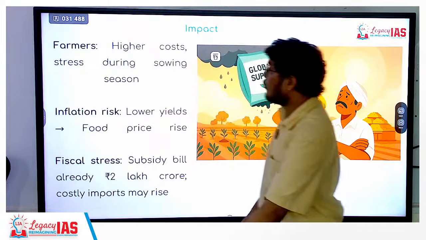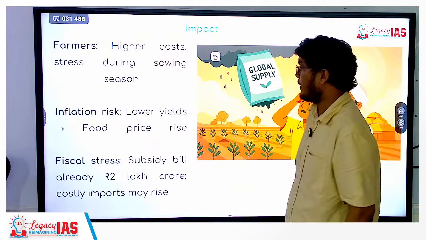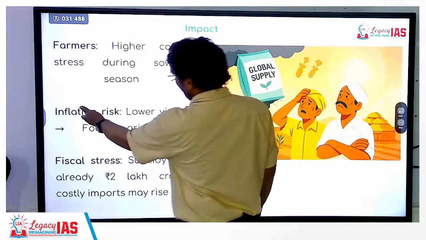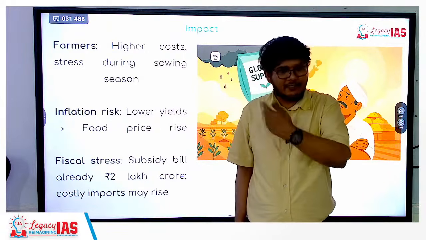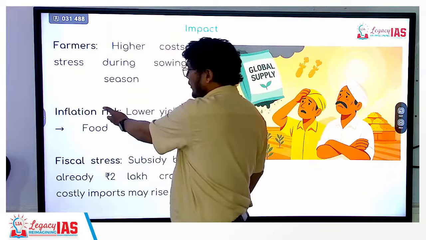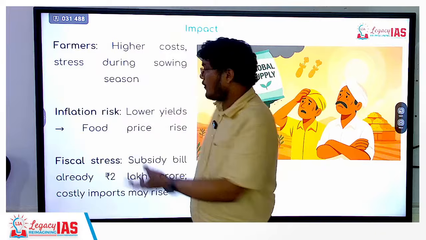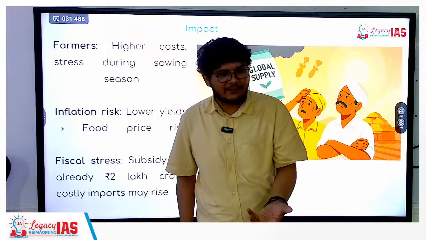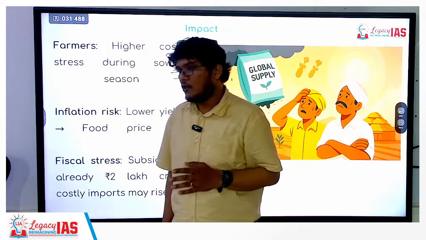It can also cause other social issues. The suicide rate of farmers is also important here. Inflation risk will be there. Even on food, it will not be limited to fertilizer. Fertilizer prices are high, input cost will be high, production cost will increase. So food price can also increase. That's one thing. Second, because of lack of fertilizer, if the productivity is less, again that can lead to inflation in the food prices.